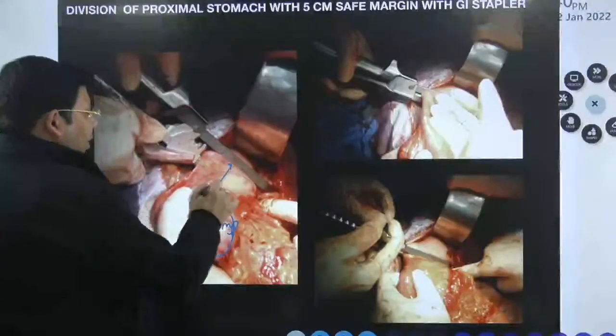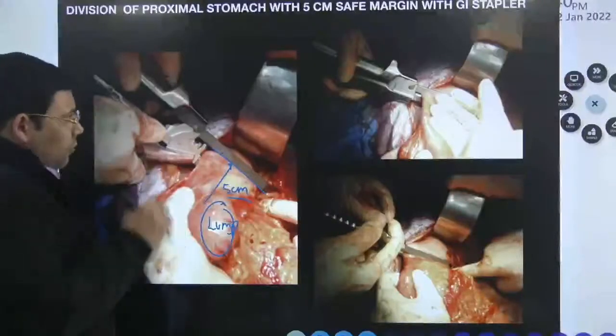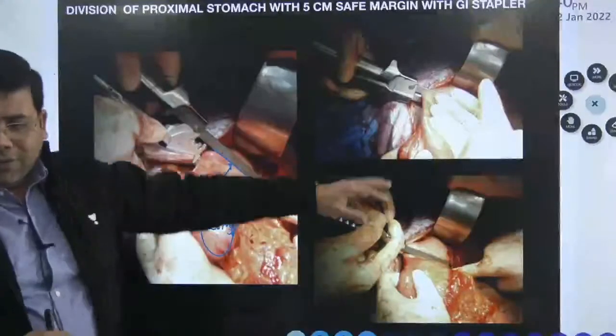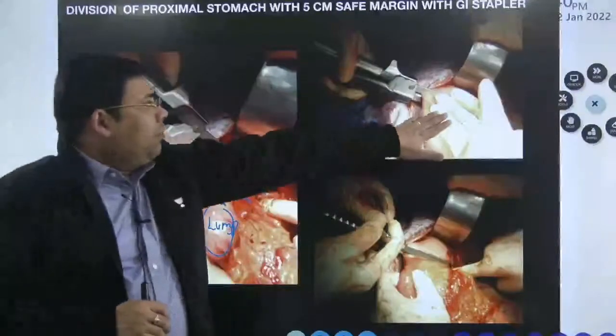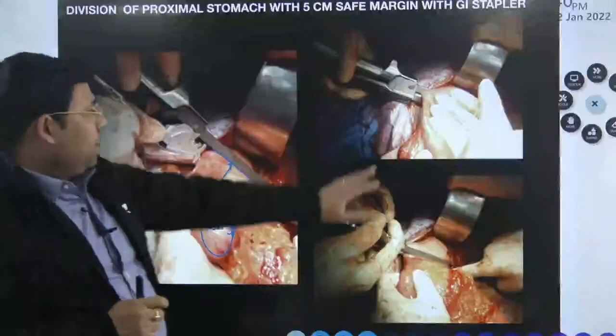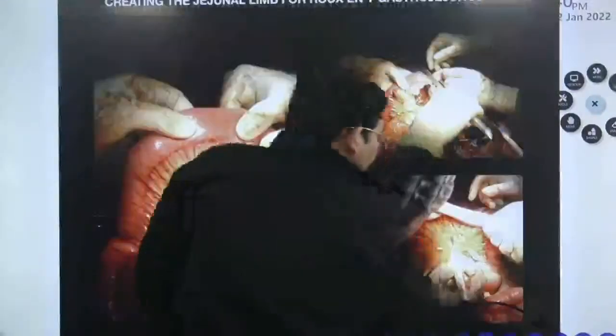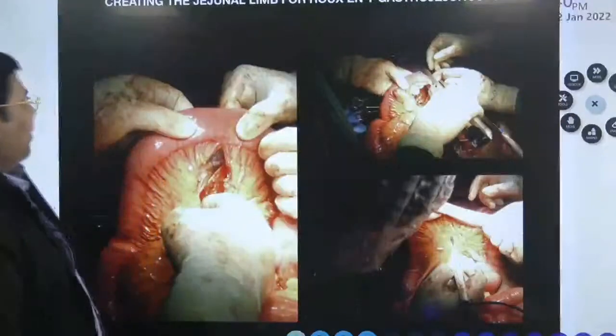And I have taken a sufficiently good margin of 5 centimeter. So we take a 5 centimeter margin. If you see, I have taken 3 or 4 fingers gap. Roughly one finger is equal to 1.5 centimeters. So here this is a sufficient gap. And after this, I have divided. So this is how we do a stomach resection.